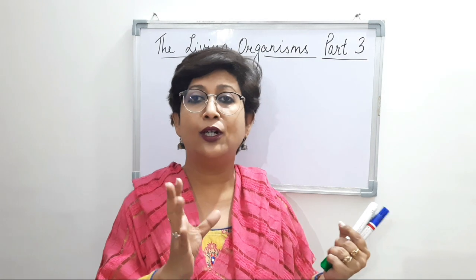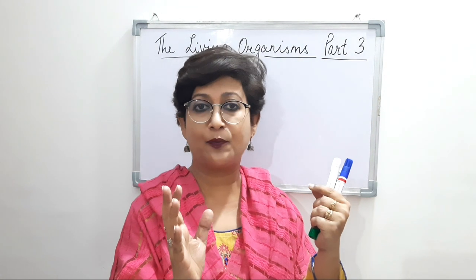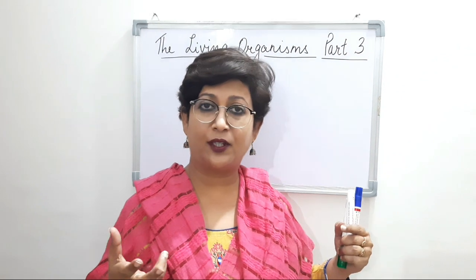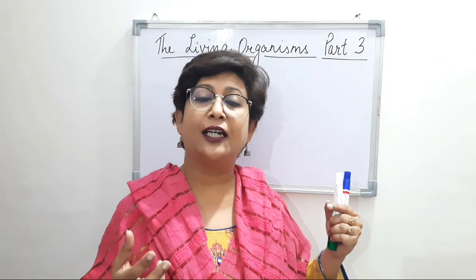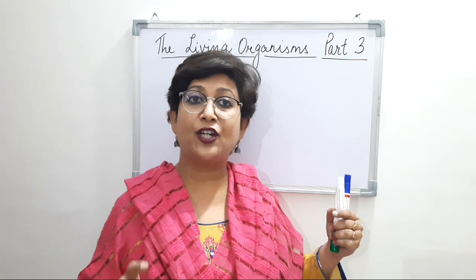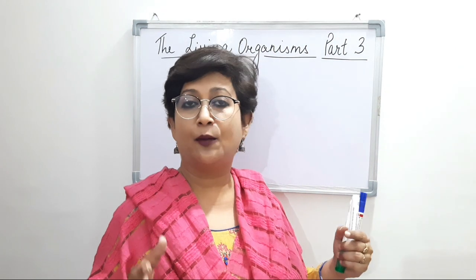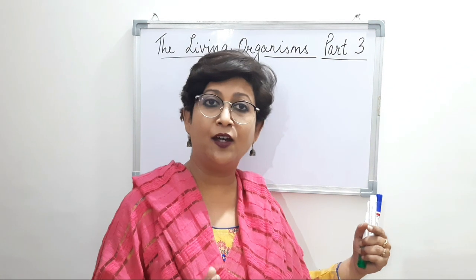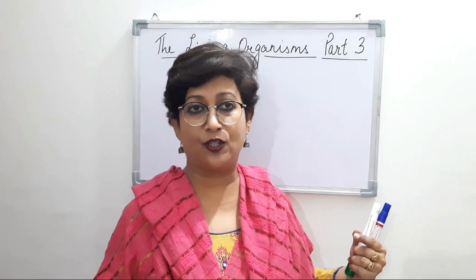I showed you 2 geographical areas by labeling them as A and B. And what we saw was that the geographical area which has 3 species has more biodiversity as compared to the area A which had only 2 species, right?